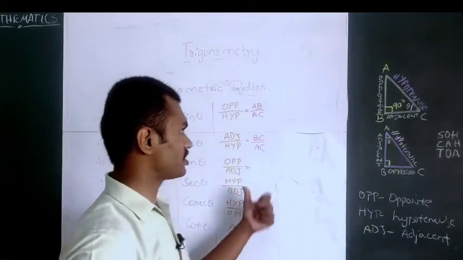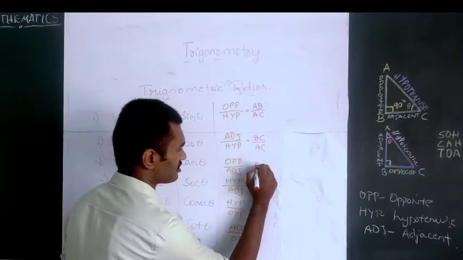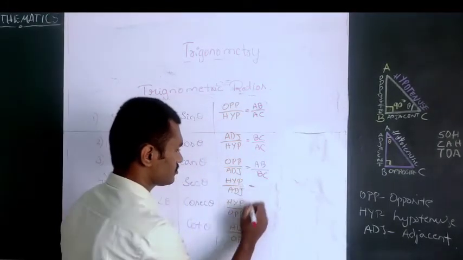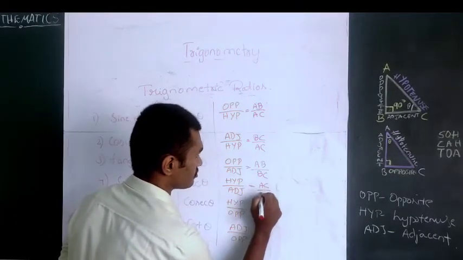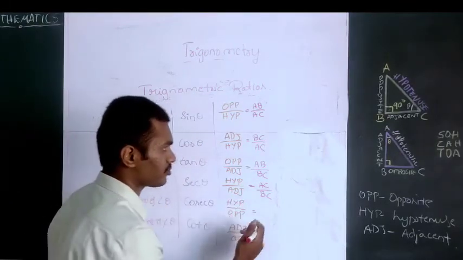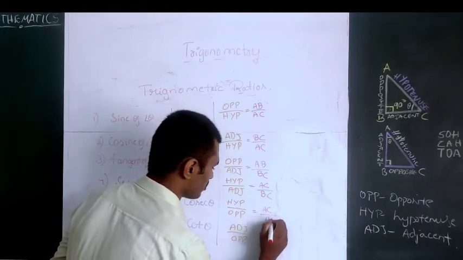Which is opposite here? AB. So tan theta is equal to opposite by adjacent, that is AB by BC. Now for secant theta, AC by BC. For cosecant theta, hypotenuse by opposite, hypotenuse is AC and opposite is AB.